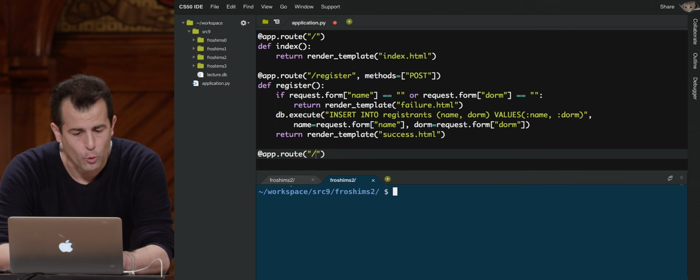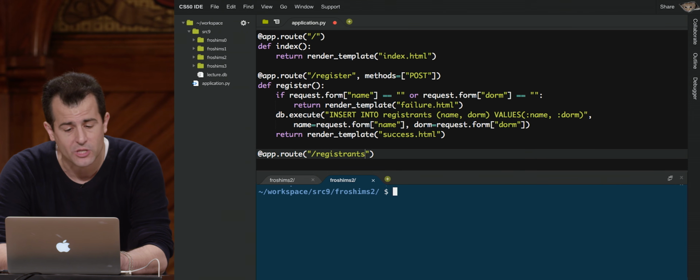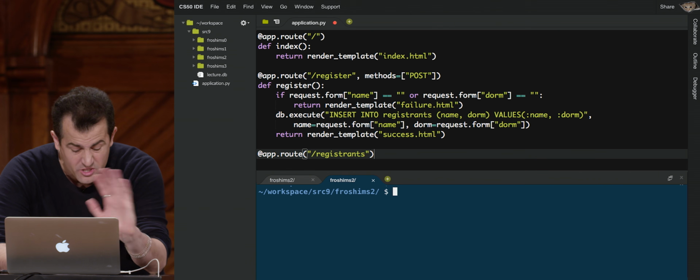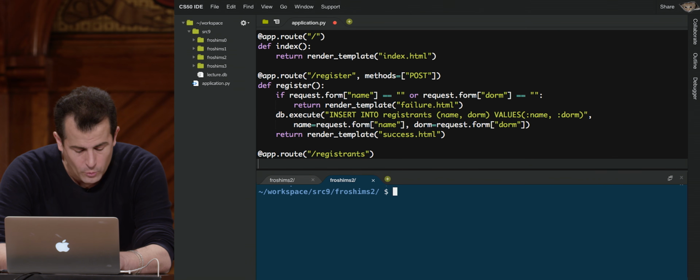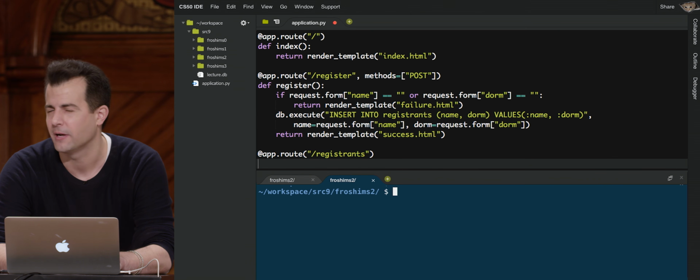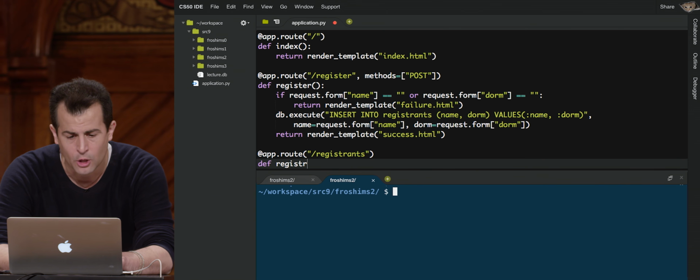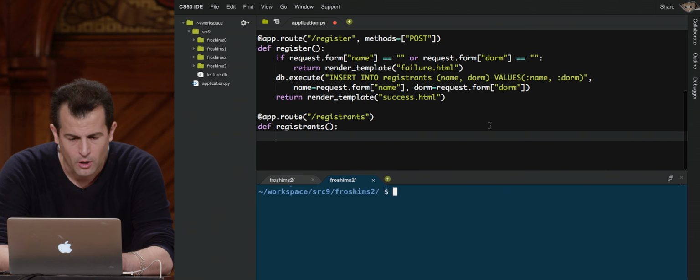Let's take things up a notch and do even more than we did last time. You know what? Let me go ahead now and create another route for /registrants. Suppose I want to make available a web page that shows me everyone who has in fact registered. So this is a feature we haven't even had yet, though we could have, at least with CSVs, we would have had to open up the CSV and iterate over it.